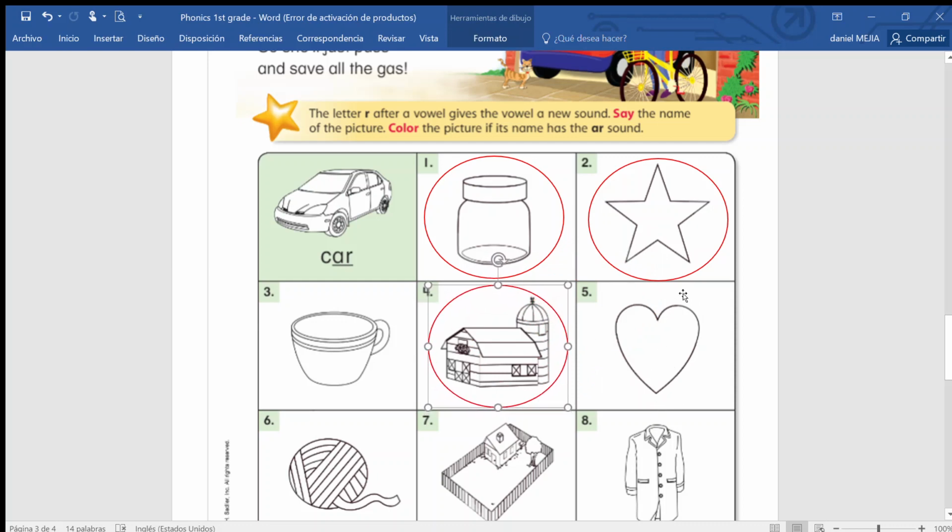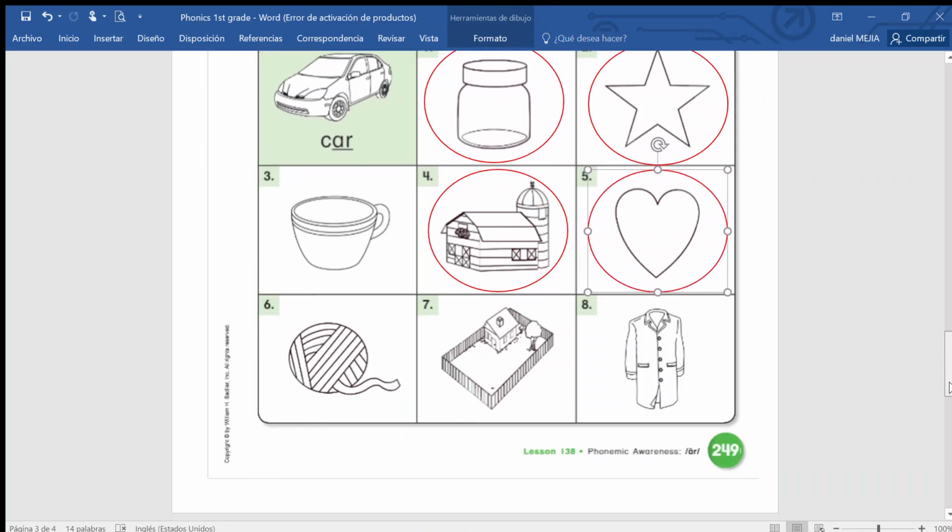Number 6. What is this? Heart. Heart. Does it have the AR sound? Yes. So you are also going to circle it. Sorry, color it. Remember, you have to color it.